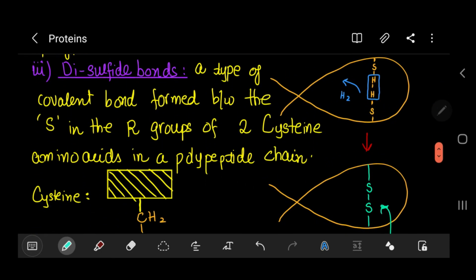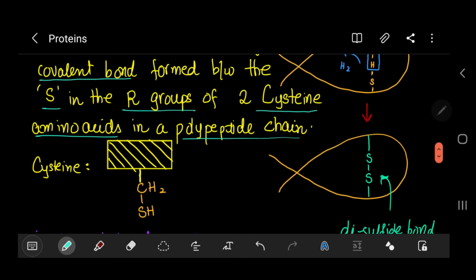Moving further, the disulfide bond. This is a new thing. A disulfide bond is a type of covalent bond. It's formed between the sulfurs in the R groups of two cysteine amino acids in a polypeptide chain.